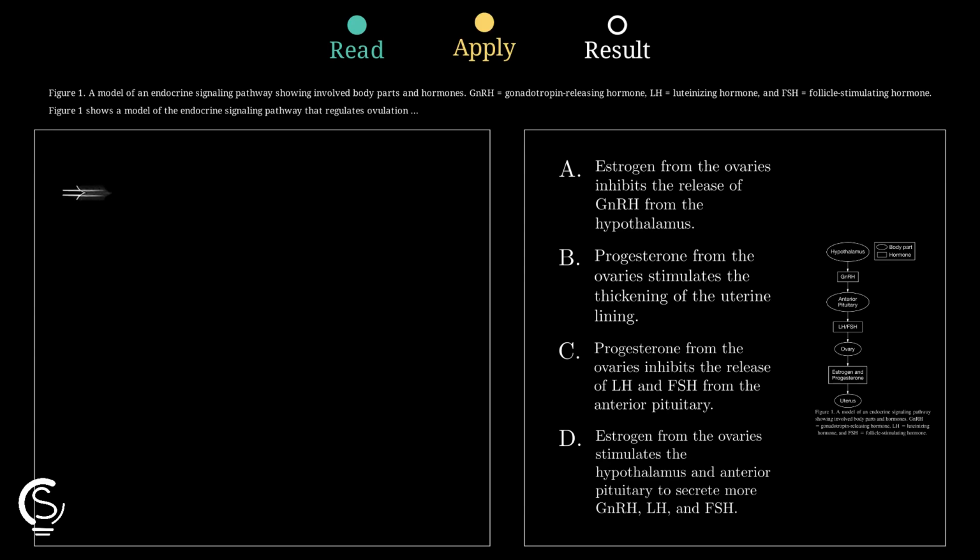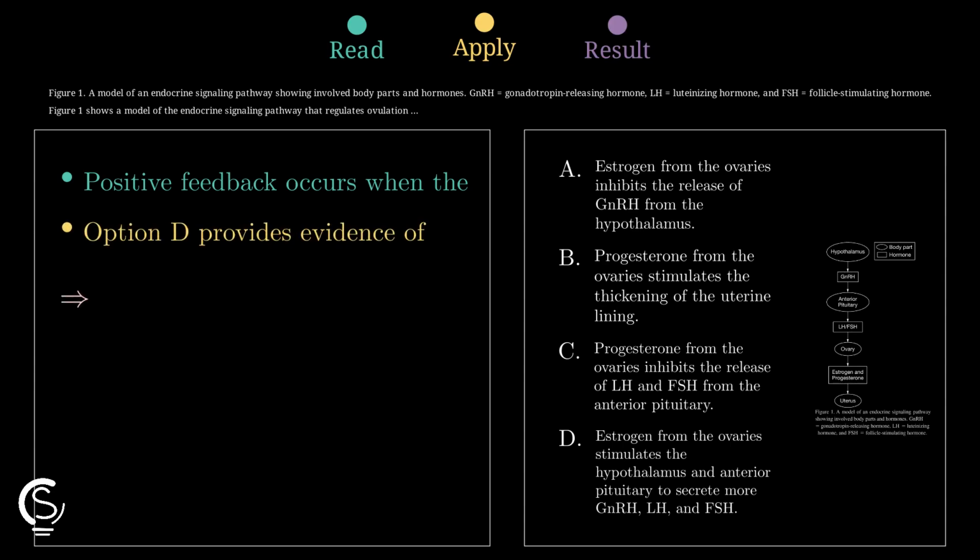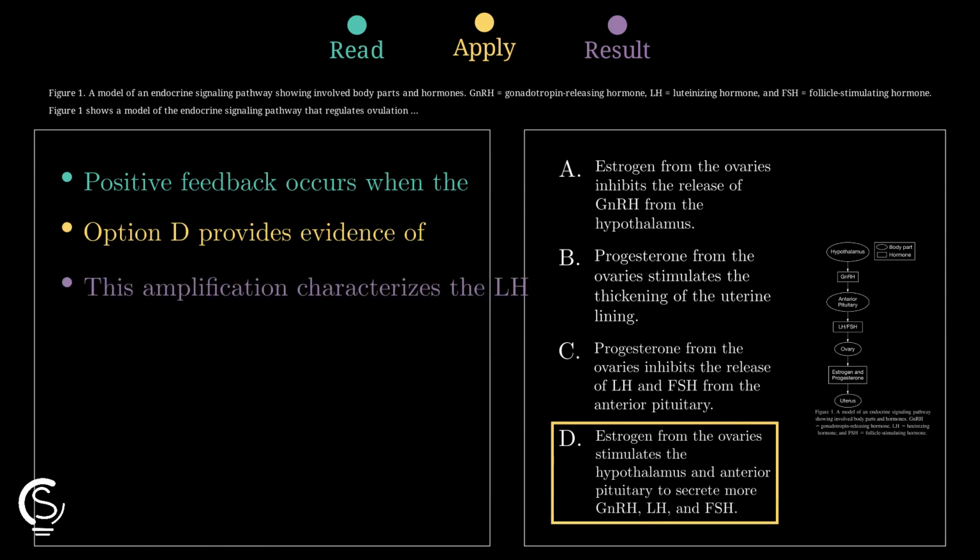Looking at option D, we see that estrogen from the ovaries specifically stimulates the hypothalamus and anterior pituitary. This causes them to secrete even more GnRH, LH, and also FSH. This specific amplification characterizes the LH surge necessary for ovulation to occur. Since the response increases the original stimulus, option D is our clear answer.